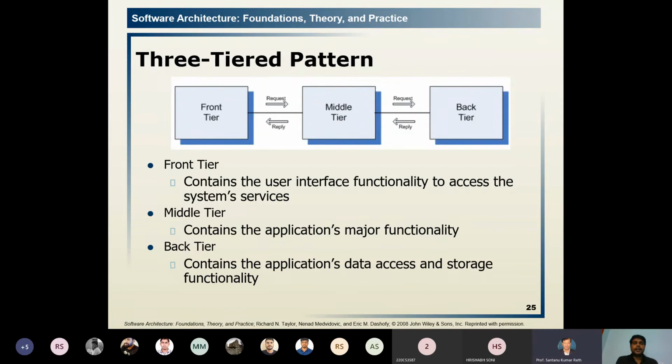The front tier is the end user interacting with the interface, the interactive user that can only access the functionalities. And the middle tier is a very important thing, the main person or any middleware system that can contain the applications. And at the end, the back tier has the data access and storage functionality.